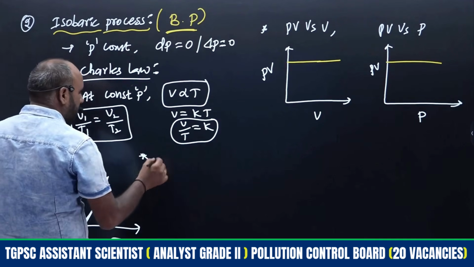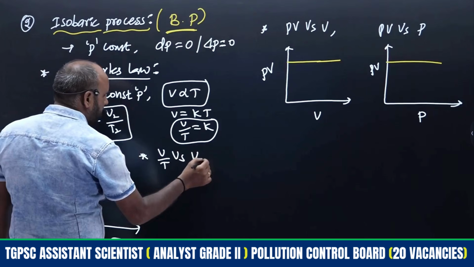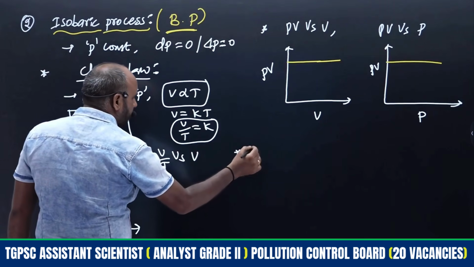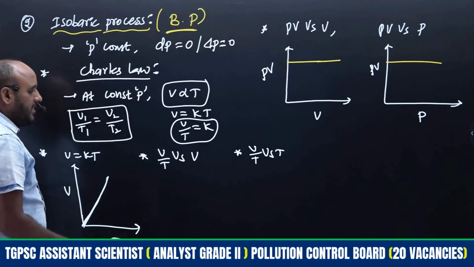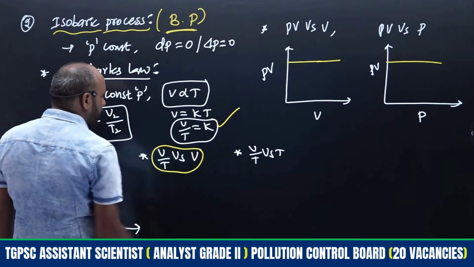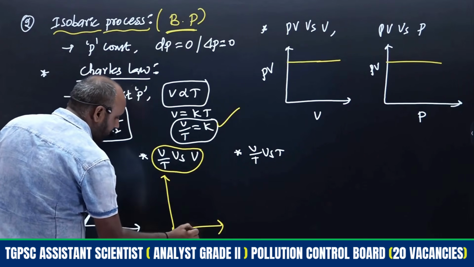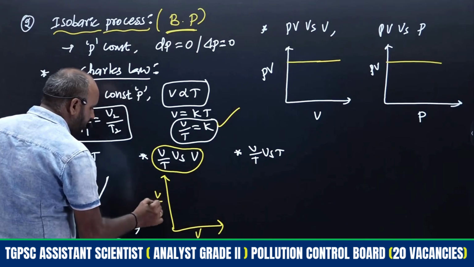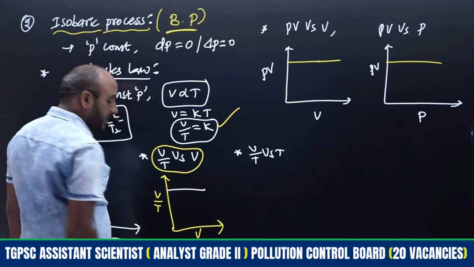Next, two more graphs are there, that is V by T versus V, then V by T versus T, right? V by T versus V means V by T is always what? Constant only. Therefore that does not change with volume. If volume changes, what about that ratio of V by T? That is always constant only, right?